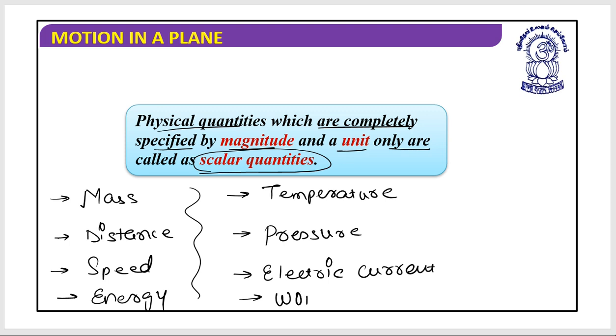Work done, and so on. Yes, all these kinds of quantities would be considered scalar quantities. I hope these things are clear to you.